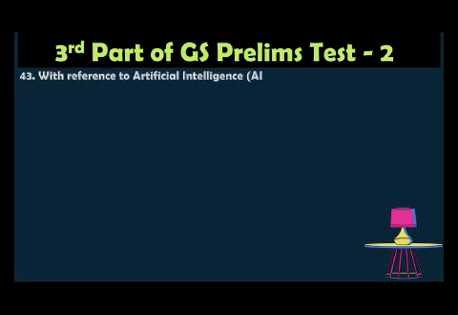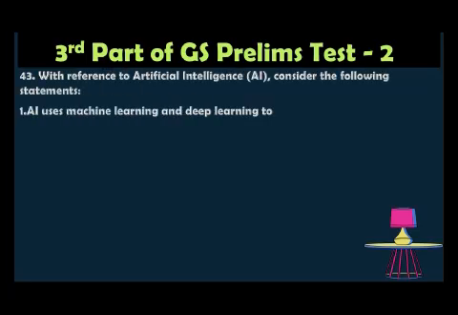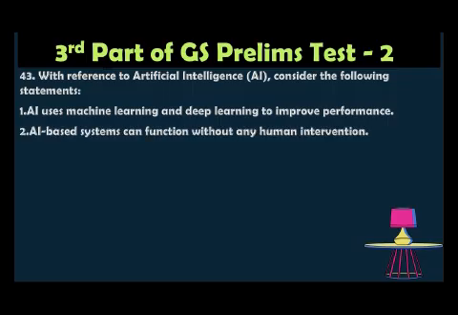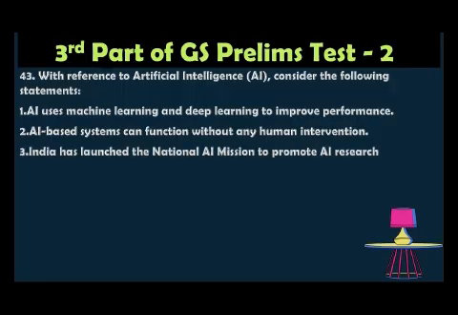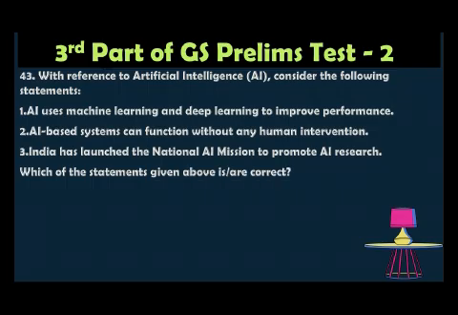Question number 43. With reference to artificial intelligence, consider the following statements. AI uses machine learning and deep learning to improve performance. AI-based systems can function without any human intervention. India has launched the National AI Mission to promote AI research. Which of the statements given above is correct?